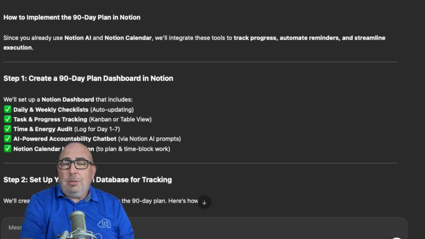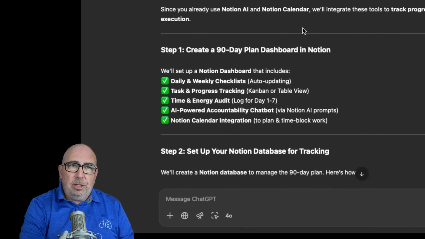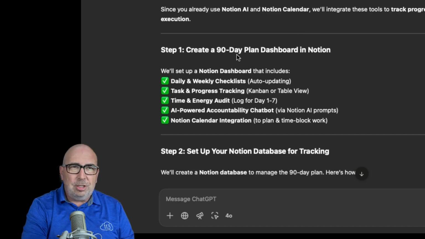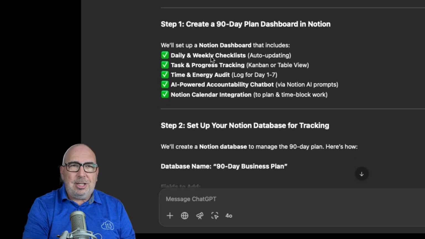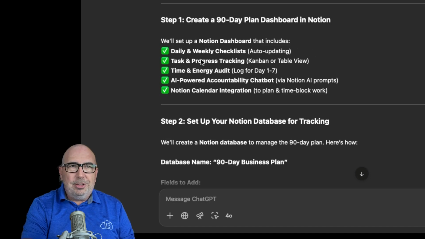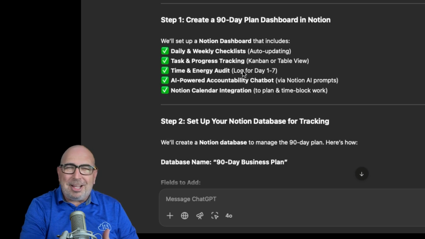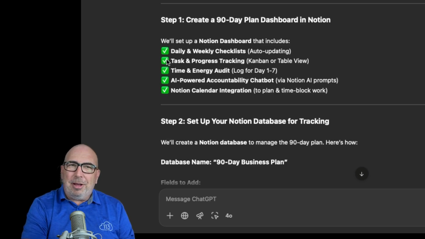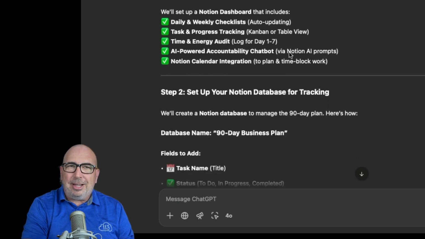And then we see here, ChatGPT takes me through the process in some pretty decent detail. I'm going to need to understand some things about how to build things in Notion to do this, but it is a pretty detailed process. You'll see here, step one, create the dashboard, do the checklist with auto updating. I think they mean recurring tasks, but that still works. Using Kanban or table view for the task tracking, so on and so forth.